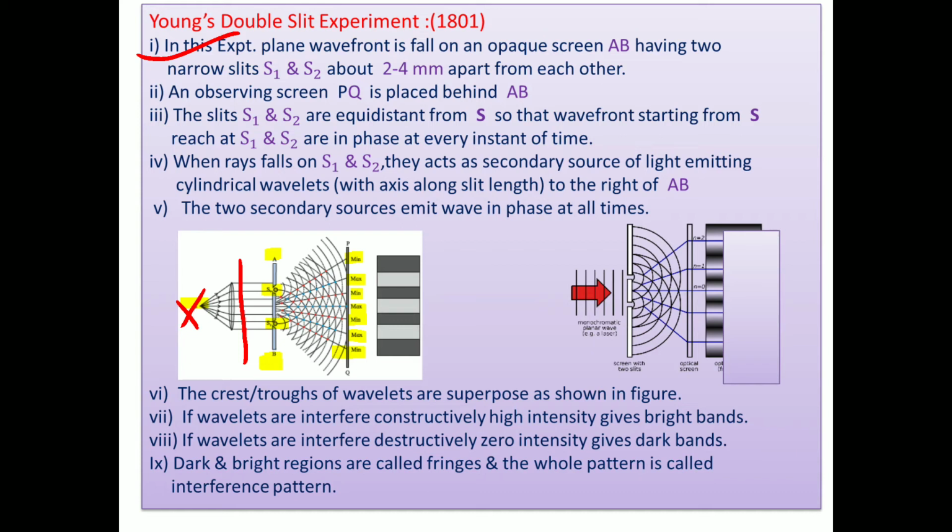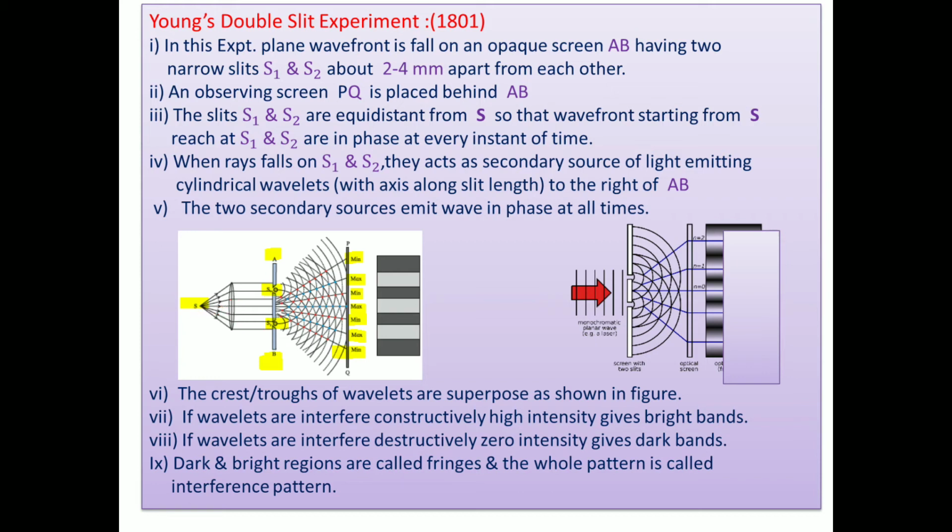After refraction, the rays of light go parallel and form a plane wavefront like this. This plane wavefront is then incident on two narrow slits, S1 and S2. They are about 2 to 4 millimeter apart from each other. The observing screen PQ is placed behind AB, as shown here. These are the slits. The slits S1 and S2 are equidistant from S. Look here, their distance from S is equal.